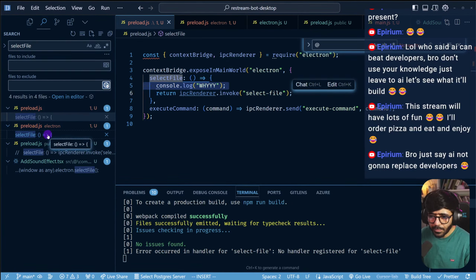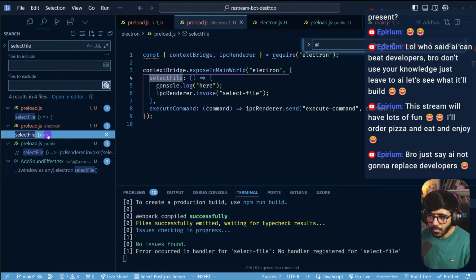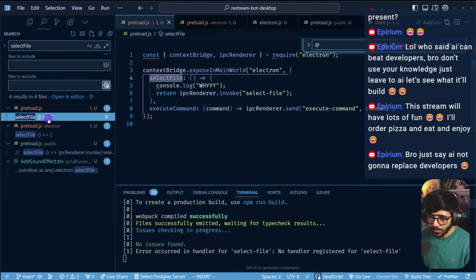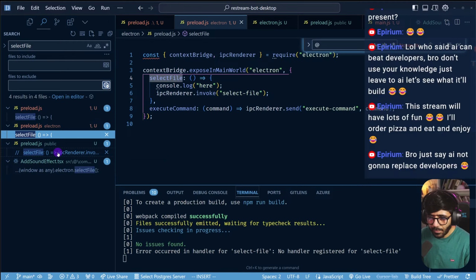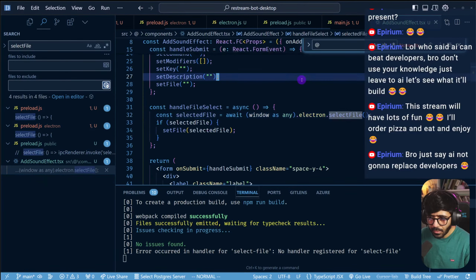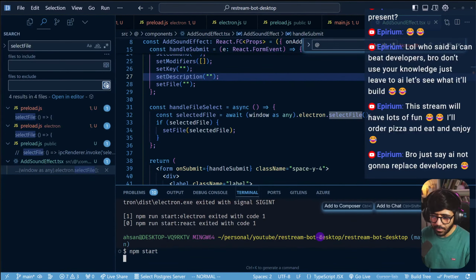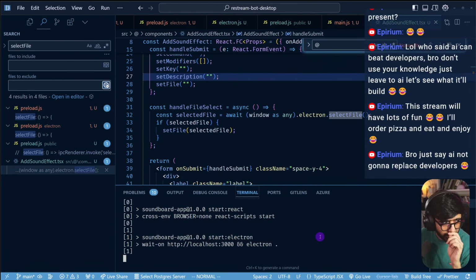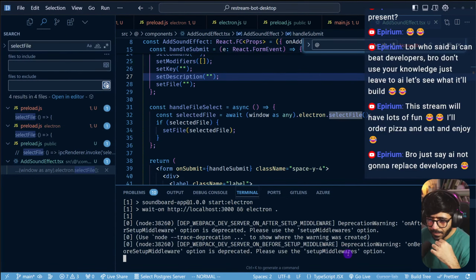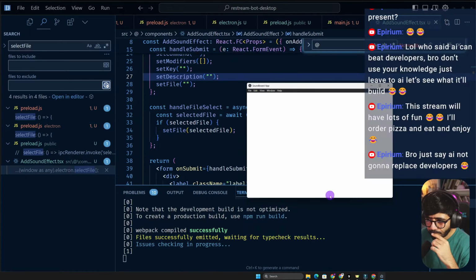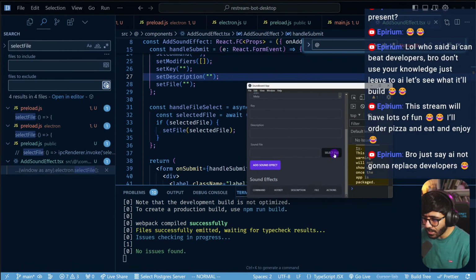And then we have this preload as well. Where is this electron? And this one says here. We also have another preload, which is at the top for some reason. Then we have one in public that I've commented. So many files. Okay, I'm going to restart this. Let's see. Let's see which one gets triggered now.